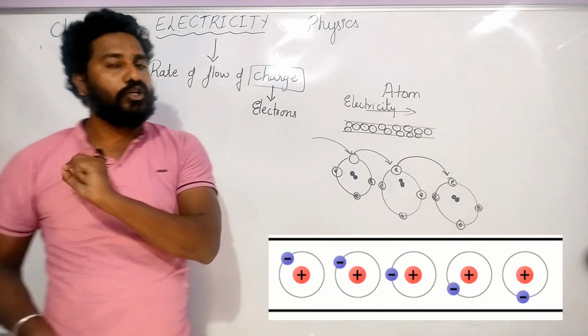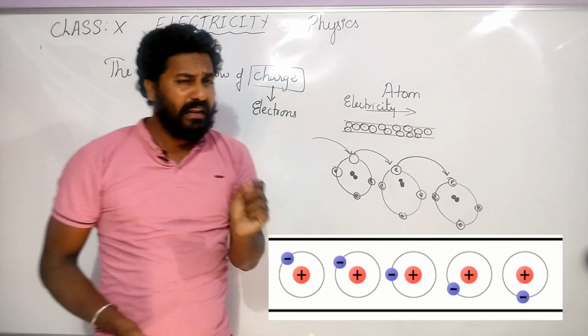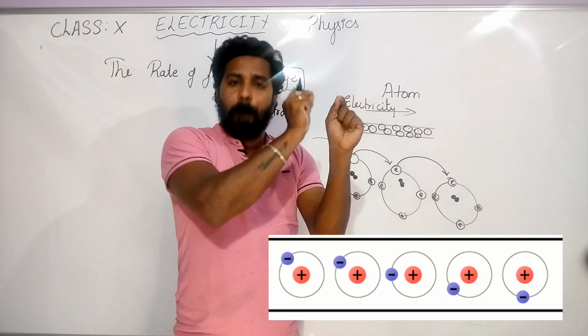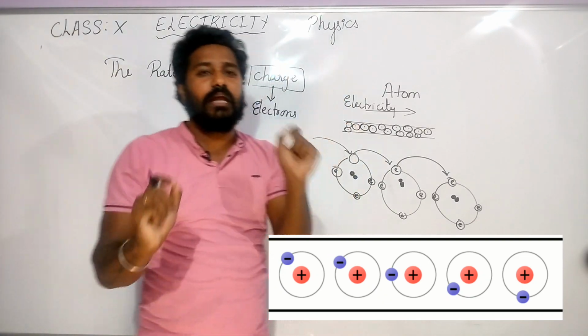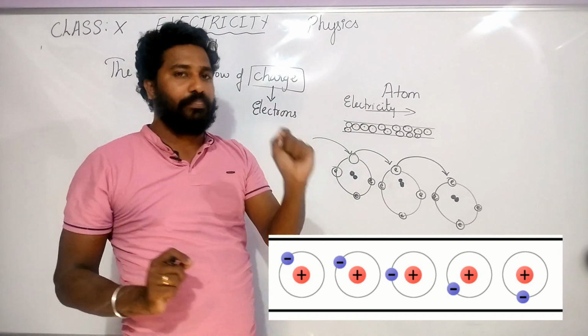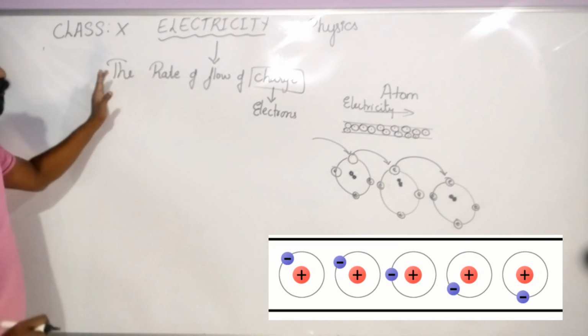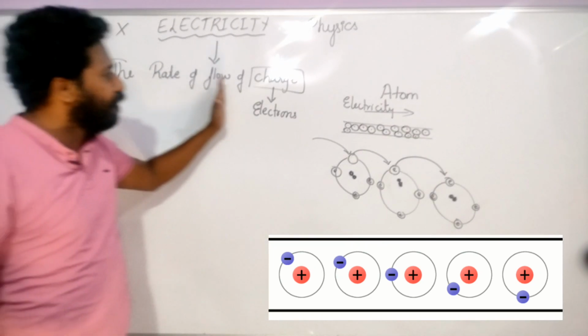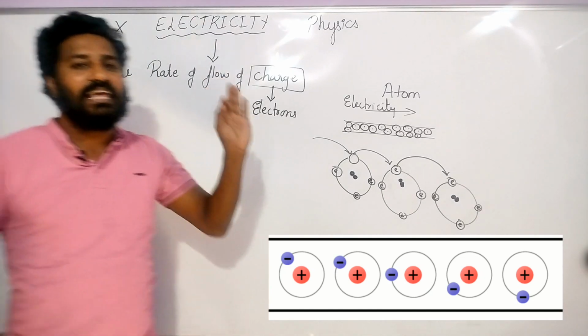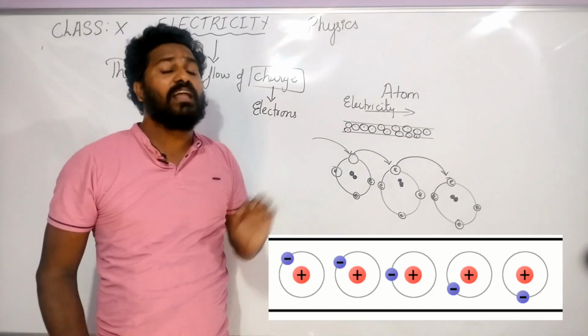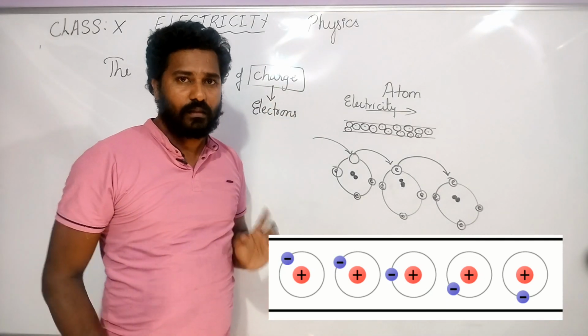So now you know one thing: if electrons move in a circuit, then electricity is produced. So we come to the basic answer: the rate of flow of charge or electrons is called electricity.